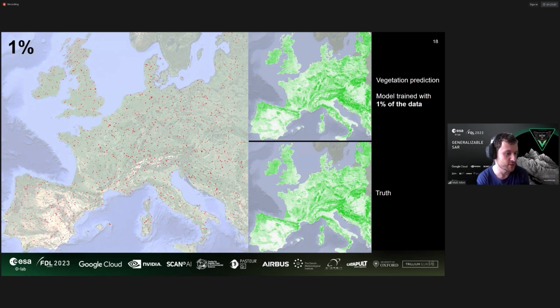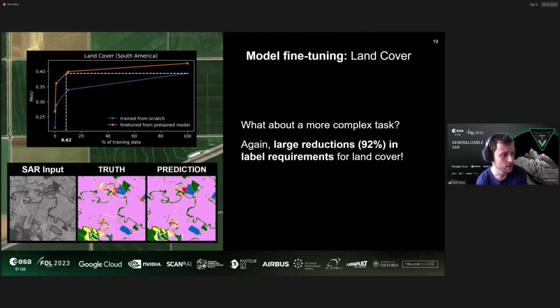If you cast your eyes now over to the right, on the top right, you can see our predictions of vegetation using the model that's trained only on the 1% data, and also what the vegetation actually looks like in Europe in the bottom right. Hopefully you'll have as much difficulty as I do in telling these things apart. Let's look at something slightly more difficult now.